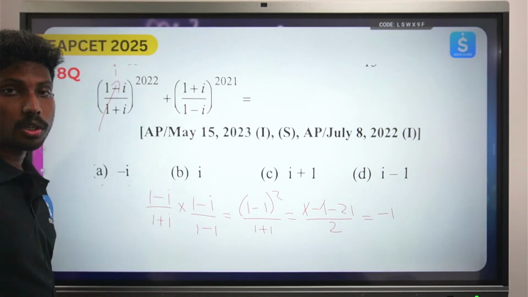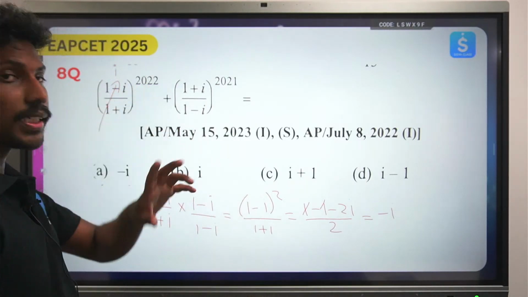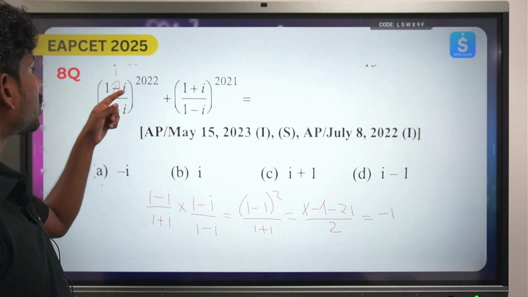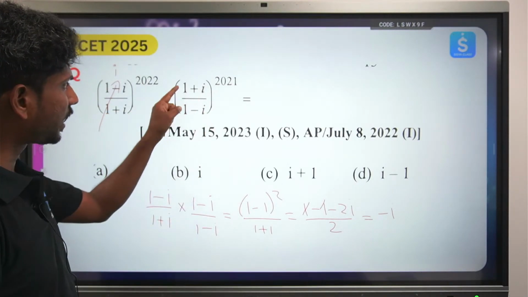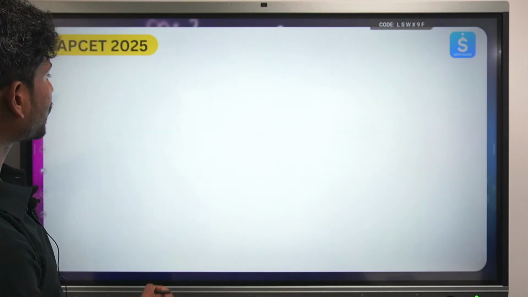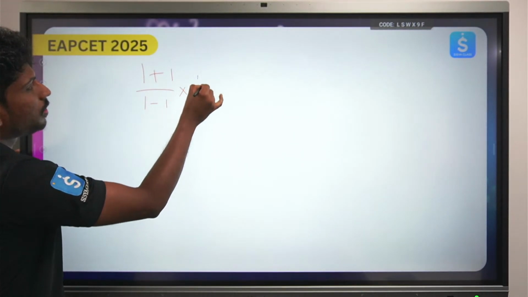So i to the power 2022. Is 2022 a multiple of 4? No, 2000 is a multiple of 4. So how can we write 2022? We'll just come to that case little later. First 1 plus i also let's solve. 1 plus i by 1 minus i. If we solve this, what do I get? So just solve this, take the conjugate.